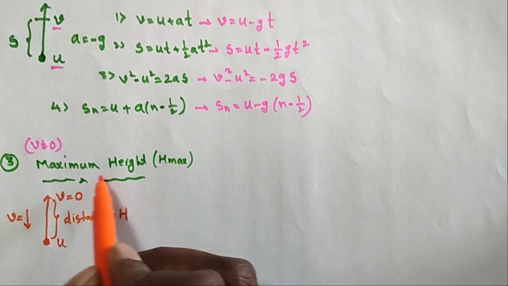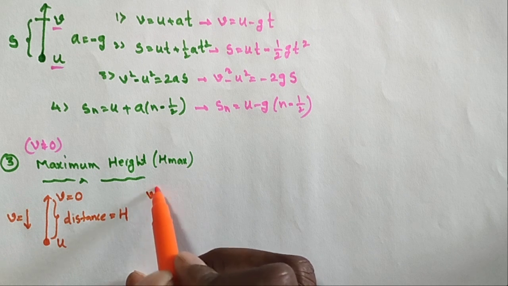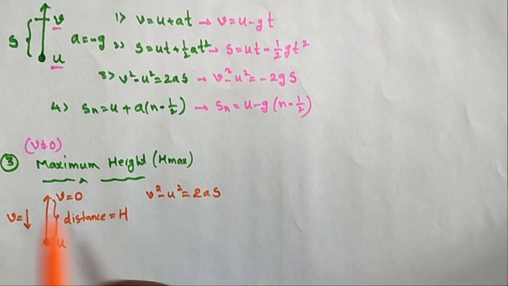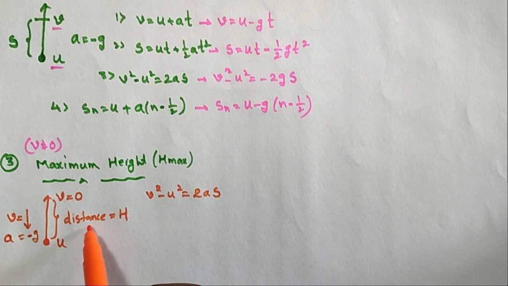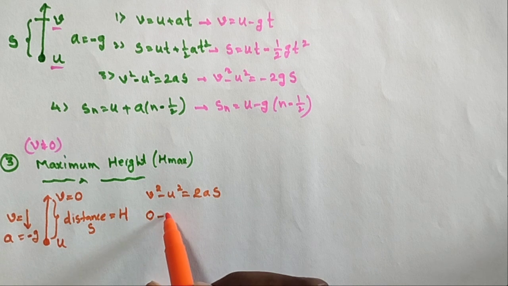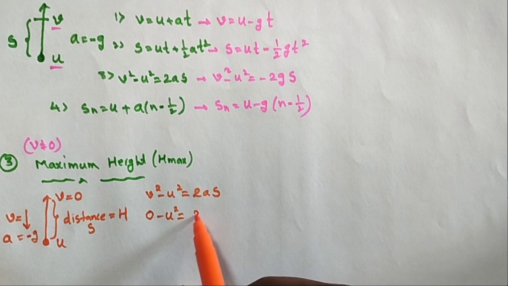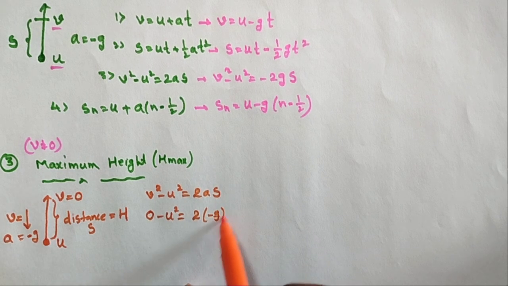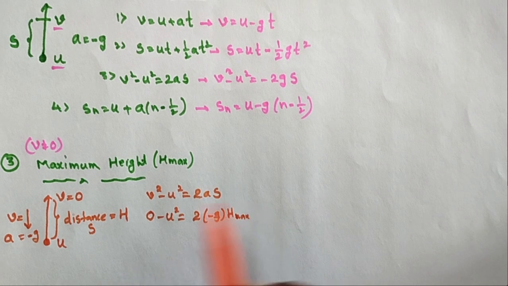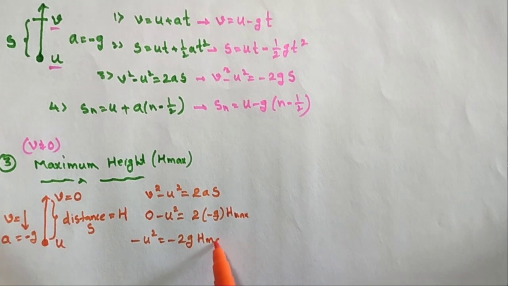How do we calculate the maximum height? By using v square minus u square is equal to 2as. The final velocity v is 0, the acceleration a is equal to minus g, and the distance s is equal to h maximum. So 0 minus u square is equal to minus 2g h maximum.